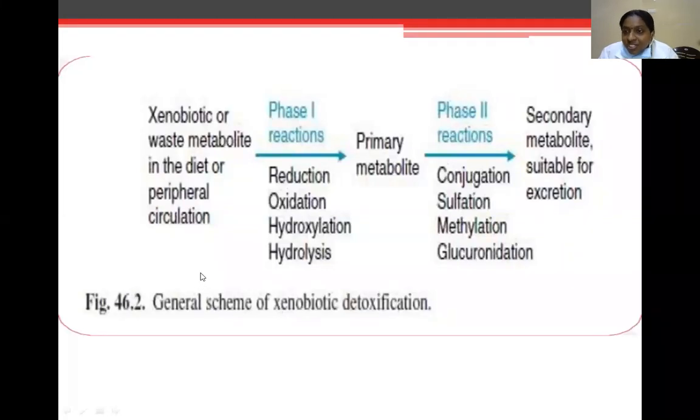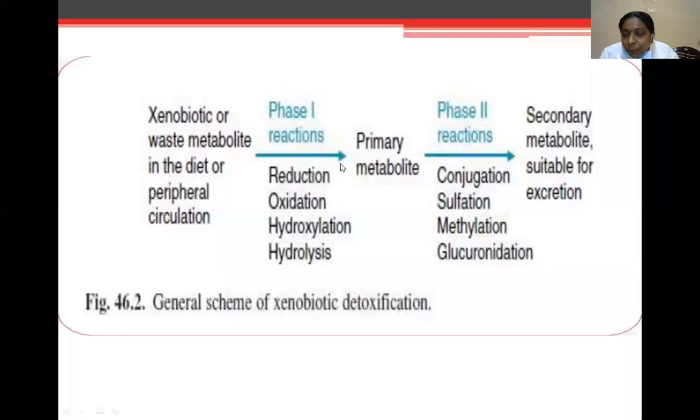General schematic of xenobiotic transformation. Detoxification: here the xenobiotic or the waste metabolite available in the diet or through peripheral circulation enters into the phase 1 reactions. The reactions are mainly reduction, oxidation, hydroxylation, hydrolysis and formation of primary metabolite.